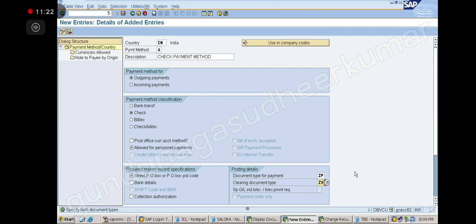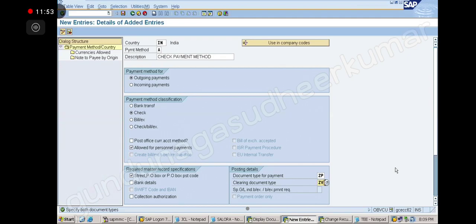T code is FBZP. In that I am taking payment method in country. Okay, you have a direct T code also, OBVCU. You can use that also. Payment type will be ZP. Document type would be ZP and ZV. Correct.